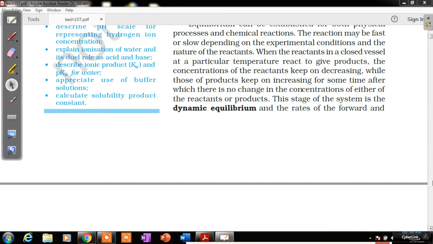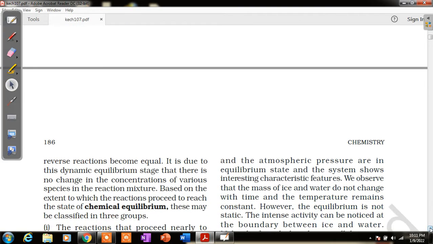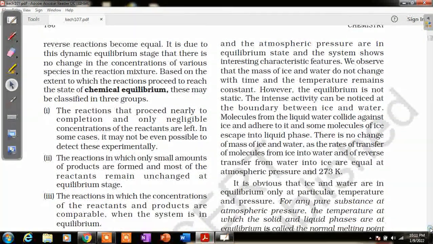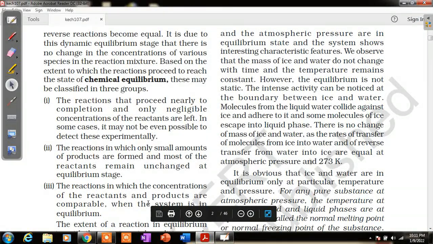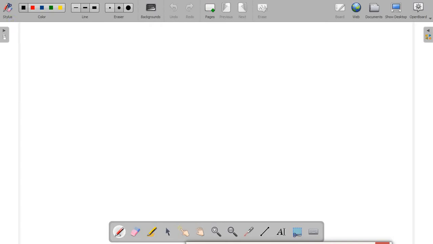Next, what is the equilibrium for a chemical reaction? How can we define that? A chemical reaction is in equilibrium. Let us take an example of a reaction where 1 mole of nitrogen gas reacts with 3 moles of hydrogen gas in a reversible reaction, where formation of 2 moles of ammonia takes place.